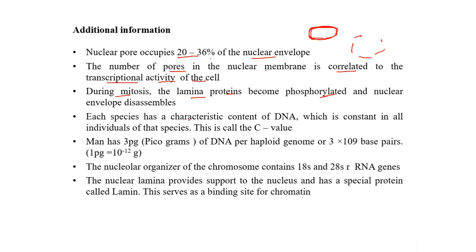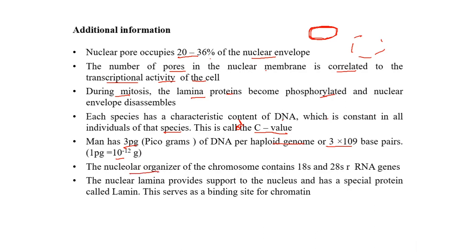Each species has a characteristic content of DNA, which is constant in all individuals of that species, and this is called the C value. In man, 3 picograms of DNA per haploid genome is present, that is 3 into 10^9 base pairs. 1 picogram is equal to 10 to the power of minus 12 grams.